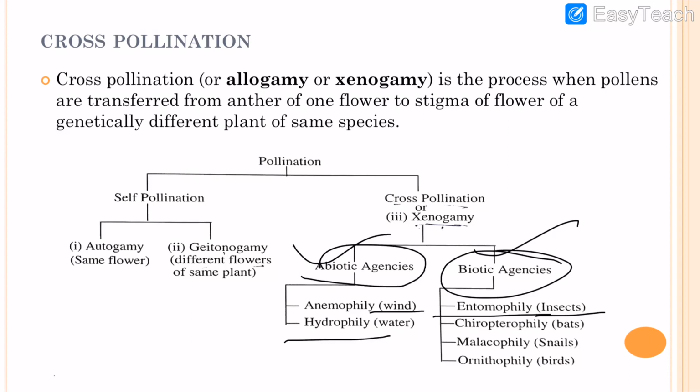Okay. Second is bats. If the transfer of pollen grain occurs through bats, then it is called chiropterophily. Dear students, Chiroptera is the order of the bats in class Mammalia. We have already discussed the classification of animals in 9th class. If the transfer of pollen grains takes place with the help of snails, then it is known as malacophily, and if the transfer of pollen grains occurs with the help of birds, then it is called ornithophily.